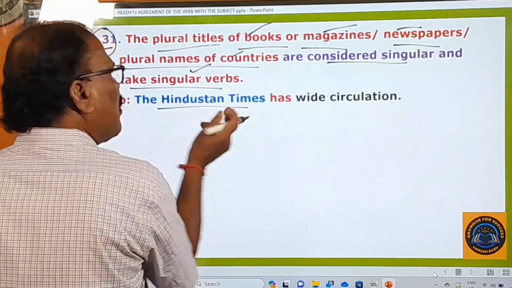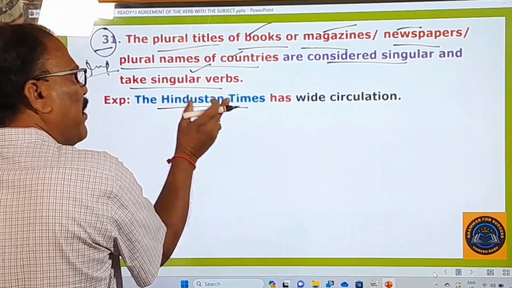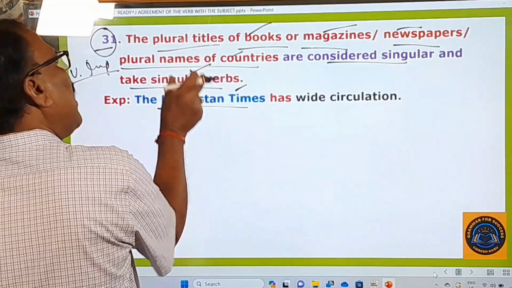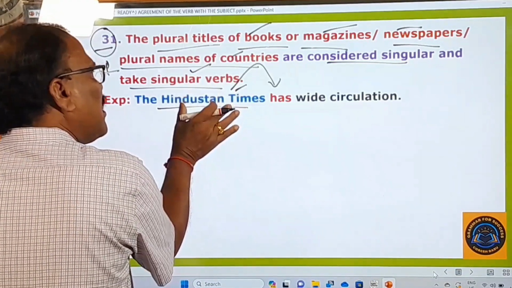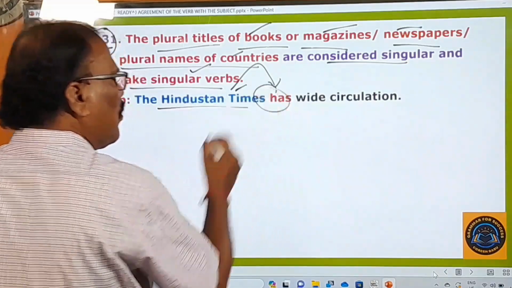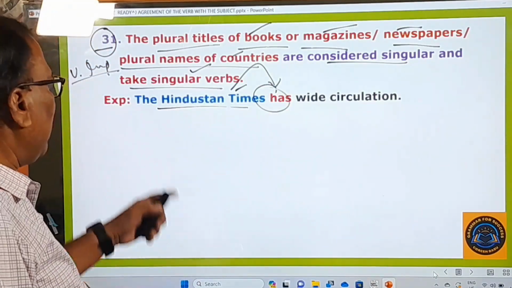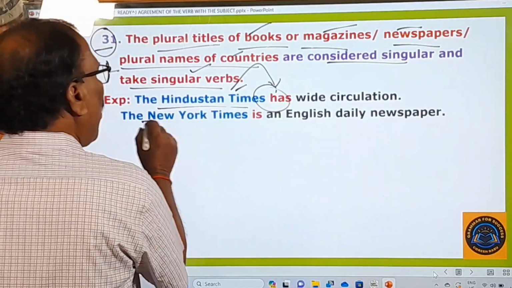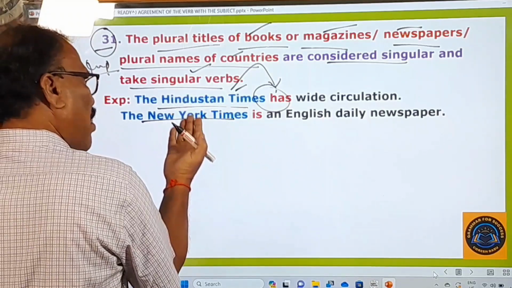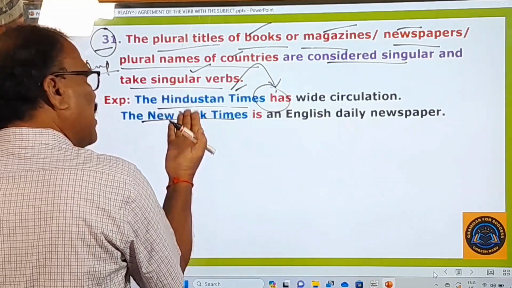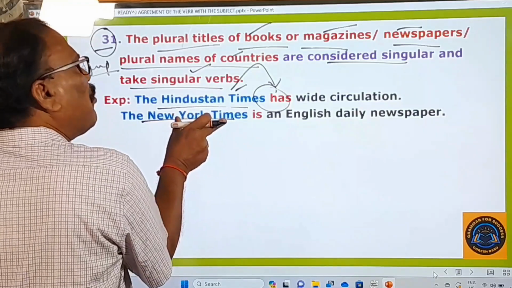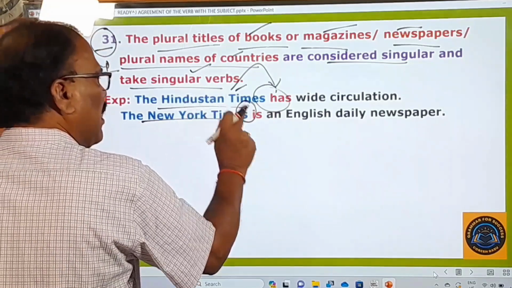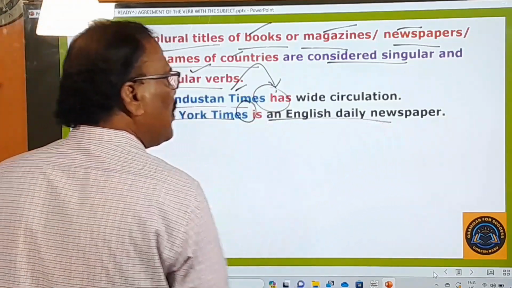The Hindustan Times, this is the title of a newspaper. It is in the plural number, but it is only the name of the newspaper, so it is considered a singular one, and therefore you use only a singular verb after that. That is why: The Hindustan Times has wide circulation. Next, the New York Times, again the name of a newspaper. It is considered singular, though it looks to be a plural word, and therefore it takes a singular verb: The New York Times is an English daily newspaper.